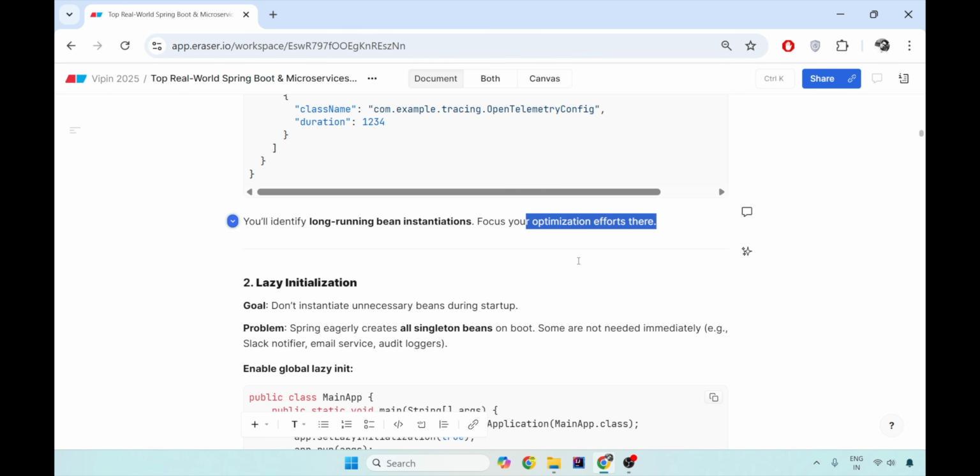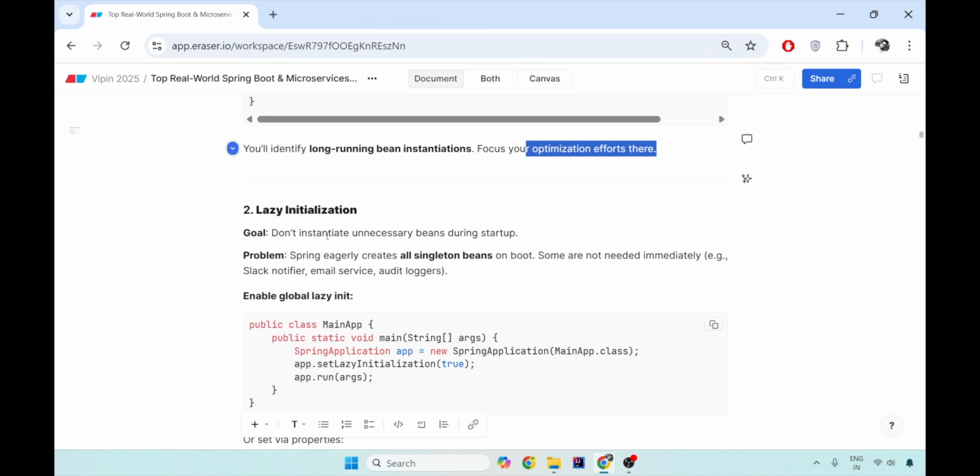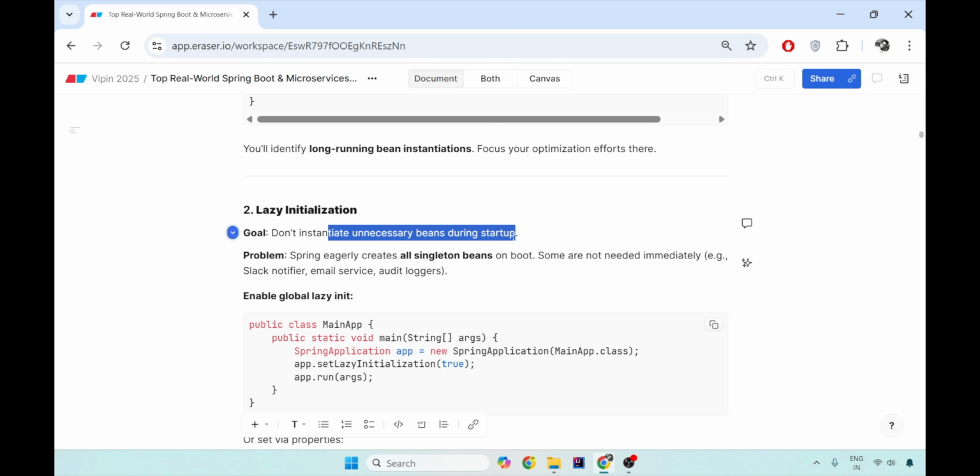Now you would ask me, okay, I have printed all the beans that are taking a lot of time to initialize. What is the solution? The solution is the lazy initialization process. Do not instantiate unnecessary beans during startup. The default behavior of Spring is to eagerly initialize all the singleton beans in the Spring Boot application. But you might not need them all immediately.